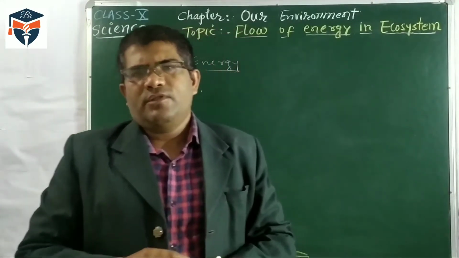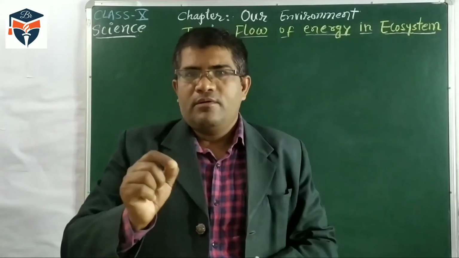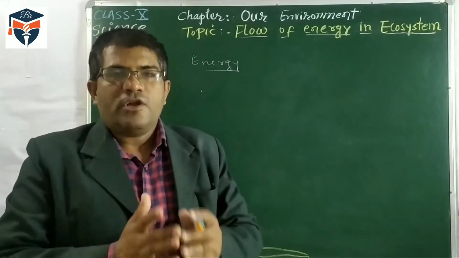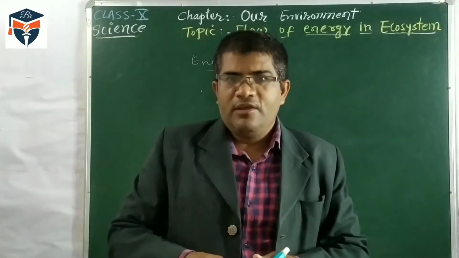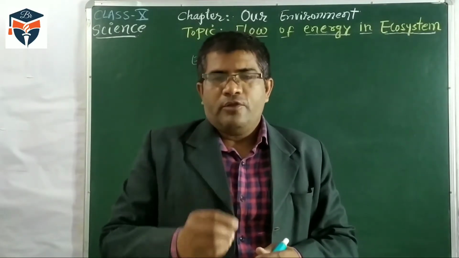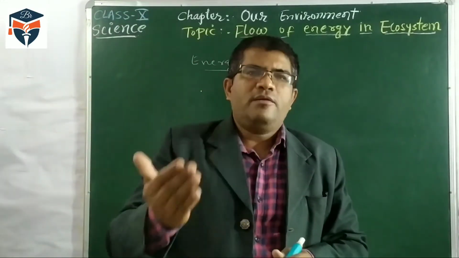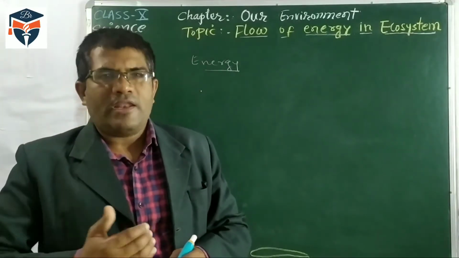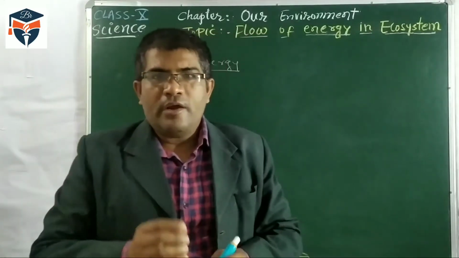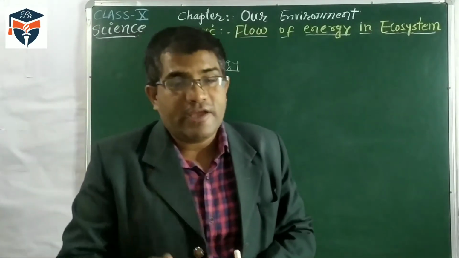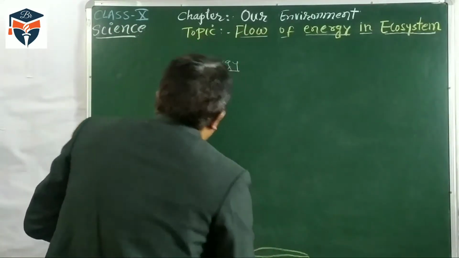The second law of thermodynamics says when energy transfers from one form to another form, most of the energy gets lost and some amount of energy is stored. The same thing happens in an ecosystem. If energy transfers from one organism to another organism, then some of the energy is stored and most of the energy or heat is lost. So we have to discuss flow of energy in ecosystem.